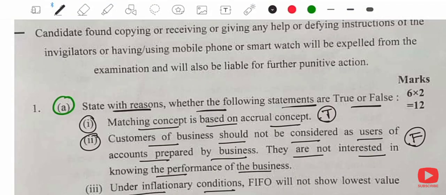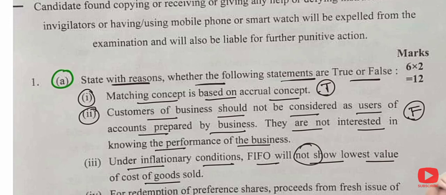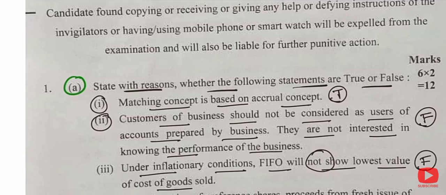Under inflationary conditions, FIFO will not show lowest value of cost of goods. So inflationary conditions means what? Prices are going up. If prices are going up, first in, first out, what you purchase first, that will always have the lower value or lower cost. So this is also false. Under inflated conditions, FIFO will always show lower cost of goods sold.